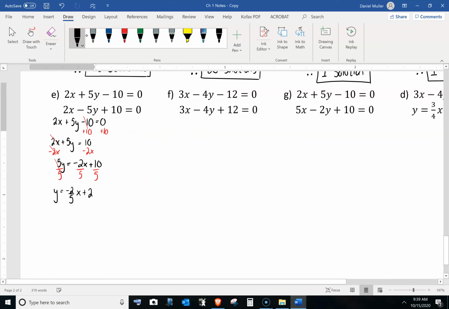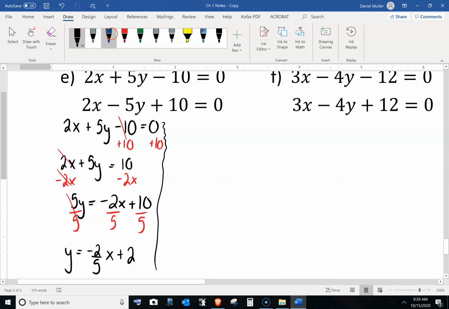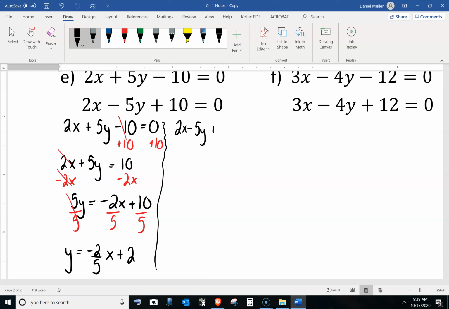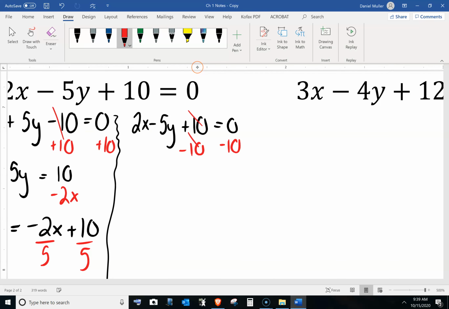So we've got lots of room here. Now I need to do the other one here and take a look to see if the slopes will be the same or if they'll be different. So I'll write the bottom one. 2x minus 5y plus 10 is equal to 0. So I'll minus the 10 over to this side. I have 2x minus 5y is equal to negative 10.